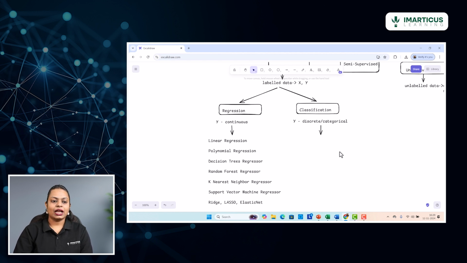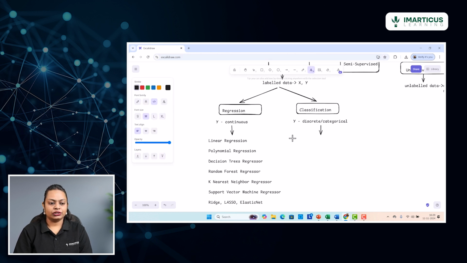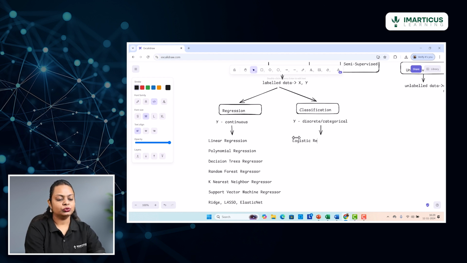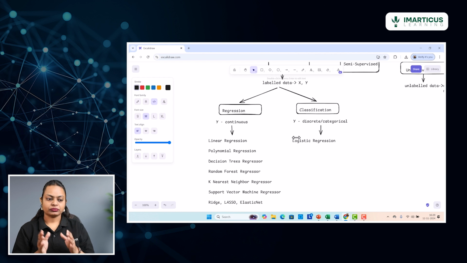And with respect to classification, there are several algorithms that we have over here. So let me list a few of the algorithms here, where the very first algorithm that comes to anyone's mind when it is a classification kind of problem is logistic regression. This is pretty much similar to linear regression, and even though the word regression still exists over there, it is not a regression algorithm, but it is a classification algorithm.